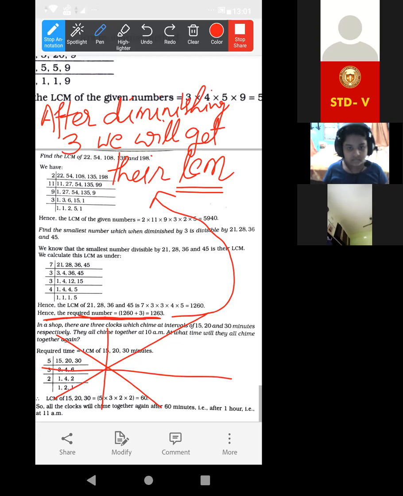Suppose in one day, 3 HCF sums, 2 LCM sums. Understood? Yes, I have done the first 3 HCF sums, ma'am.